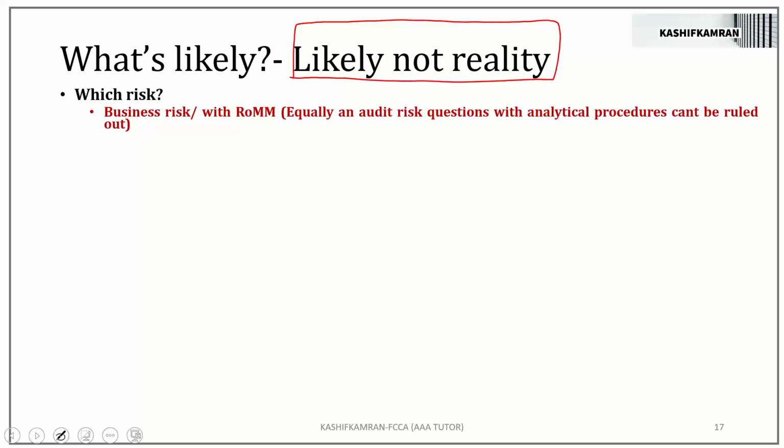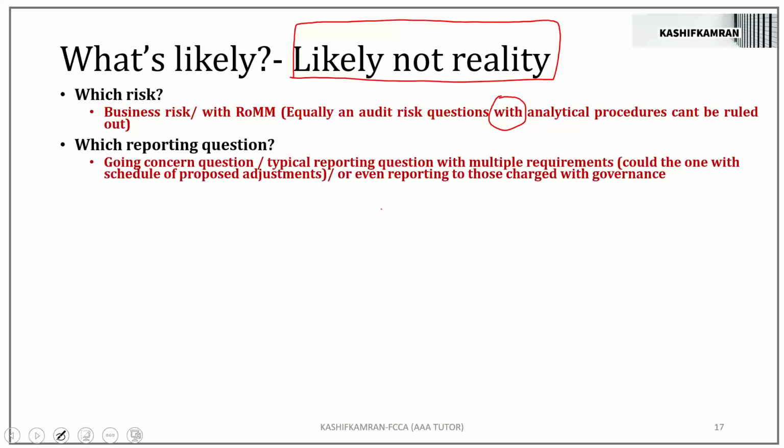Equally, an audit risk question with analytical procedure cannot be ruled out. It's been long since analytical procedures have come in the recent past. So high expectations in September 20, examiner comes back with an analytical procedure question, right? Or a business risk with ROM, equally important. Can't be ruled out.